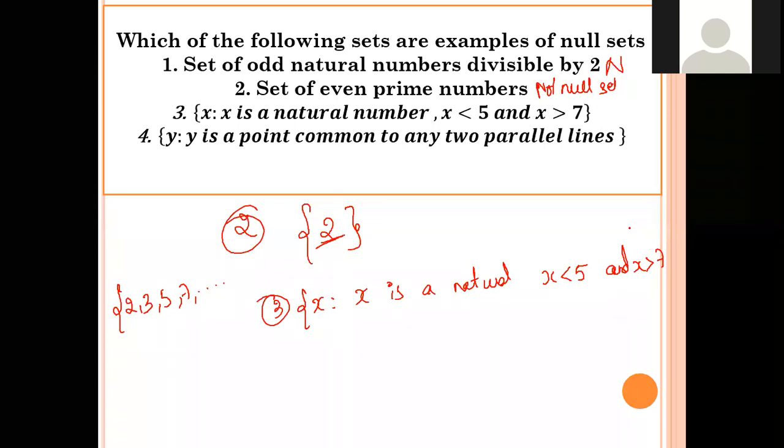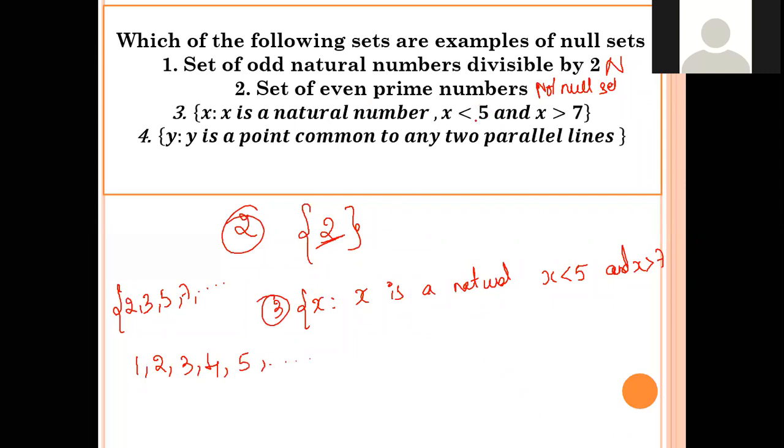Okay. So what about the third one, whether it is a null set or not a null set? See, here you are making a mistake, Soundarya. You said x is a natural number. So x is a natural number, that is 1, 2, 3, 4, 5 and it goes on. But that is not our only condition.